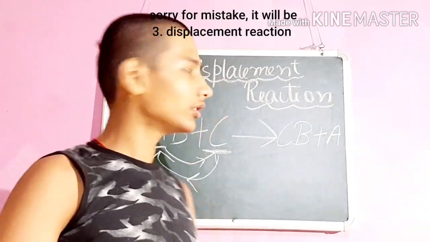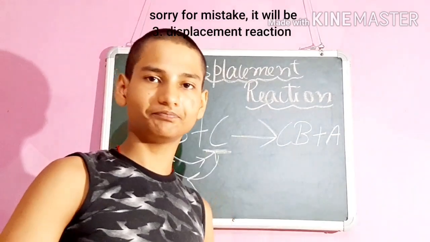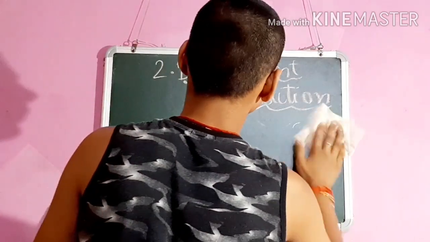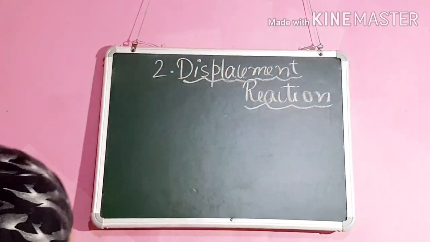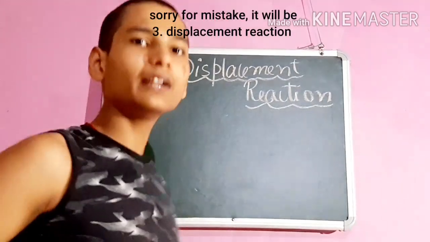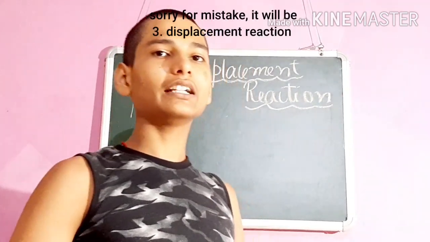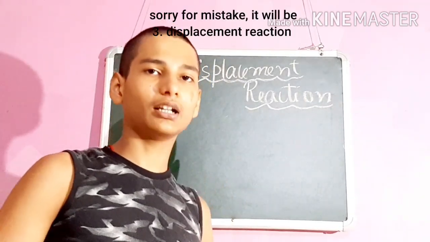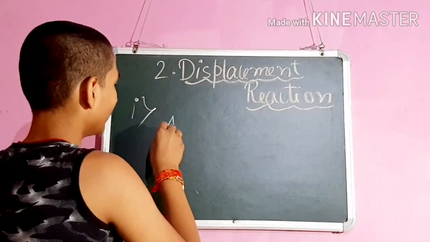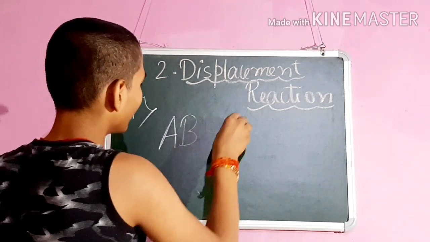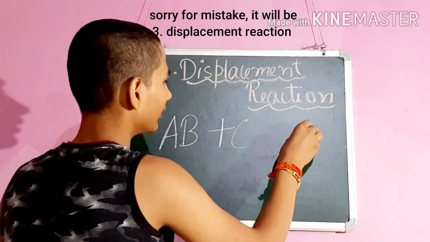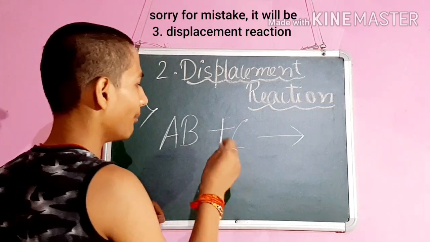Now we move on to the properties of displacement reaction. The first property says a more reactive metal displaces a less reactive metal from its salt solution. Like see, this is a compound and this is a more reactive metal.